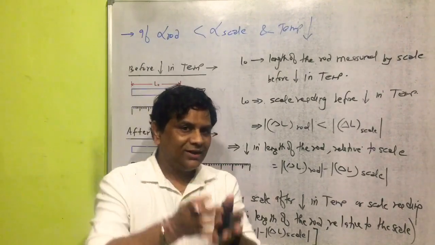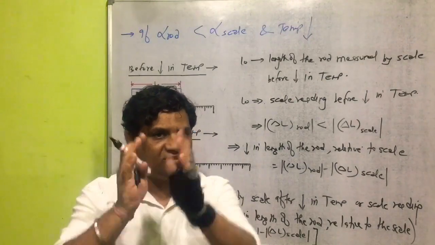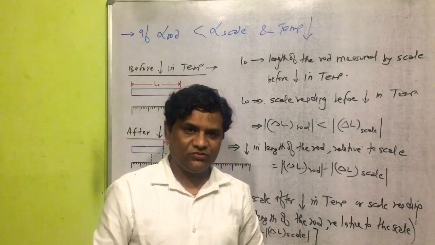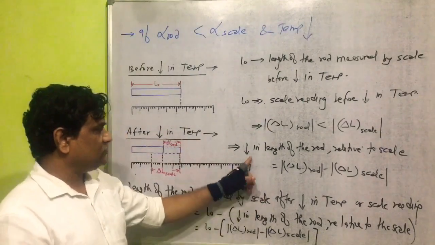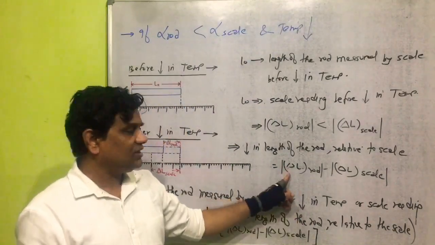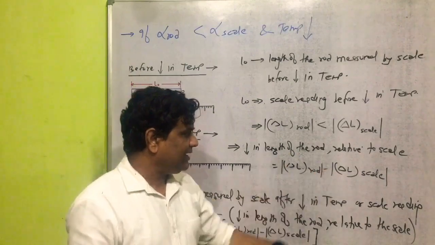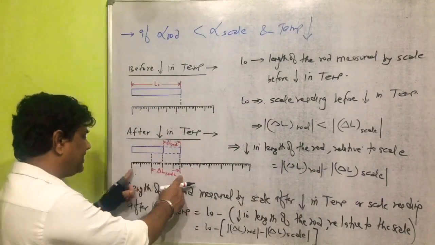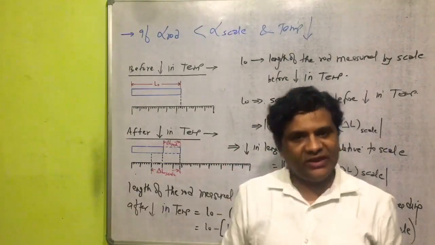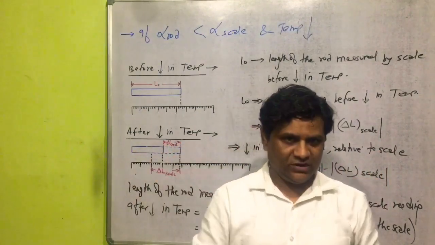will be equal to the decrease in length of a rod in a magnitude term minus the decrease in the length of that part of the scale in a magnitude term. So the decrease in length of the rod relative to the scale will be equal to the decrease in length of a rod in a magnitude term minus the decrease in length of that part of the scale in a magnitude term. Now we can develop one very important relation in a class here. The length of a rod measured by scale,